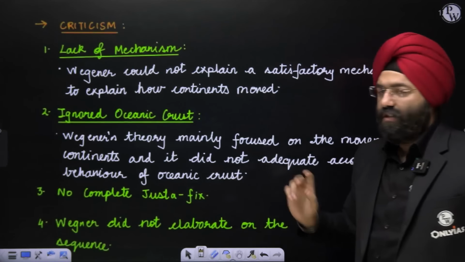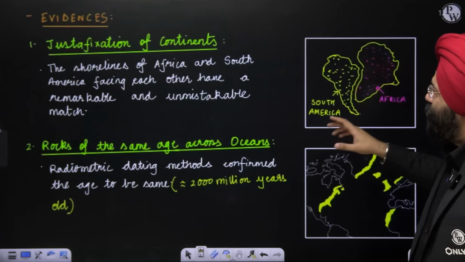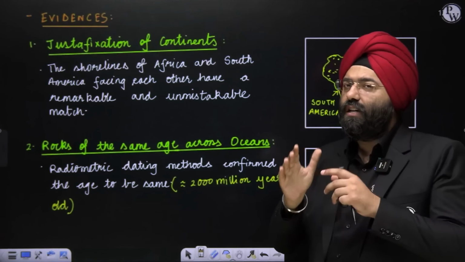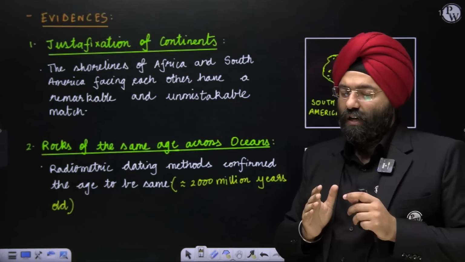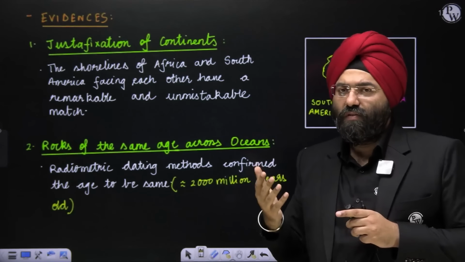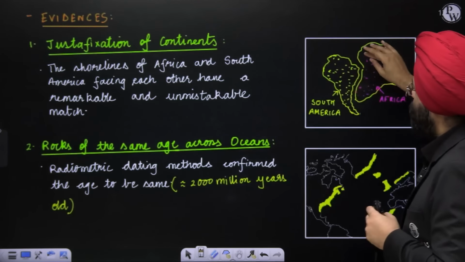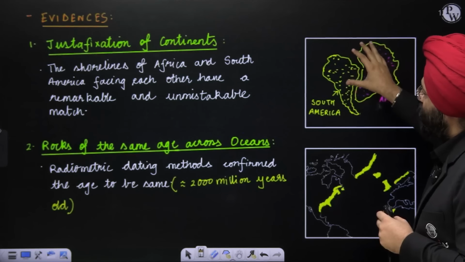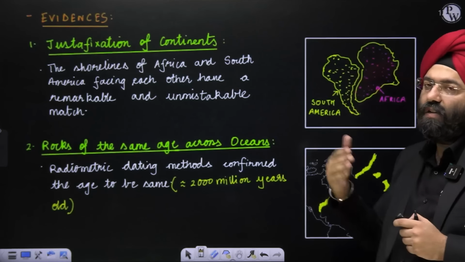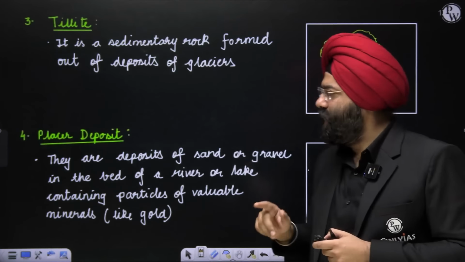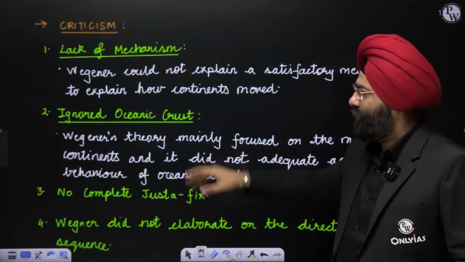No complete justification. When we see over here, there is some justification, but if you bring it together, you will see it is not a complete justification. Many thinkers and geographers have said that this statement is absolutely wrong, because merely having a shape that is similar, which could fit or almost fit, does not mean that they were part of one landmass or were together. This is again a very important criticism.